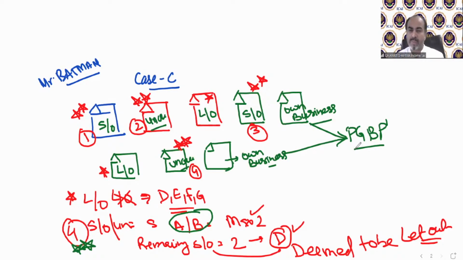When there is one house property which is self-occupied or unoccupied, or there may be a maximum of 2 house properties that are self-occupied and unoccupied, you now know how to solve it as per case A or B, both have the same solution. If there are multiple houses, 2 house properties, if they are self-occupied or unoccupied, will be solved as per case A or B. And the remaining house properties are going to be solved as either let out or deemed let out. And if there is any property which is for own business, just skip it to the PGBP head. We do not need to do anything under income from house property.